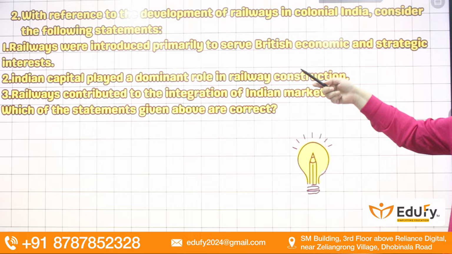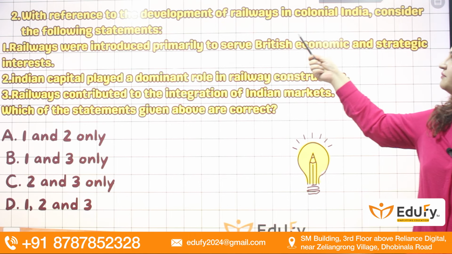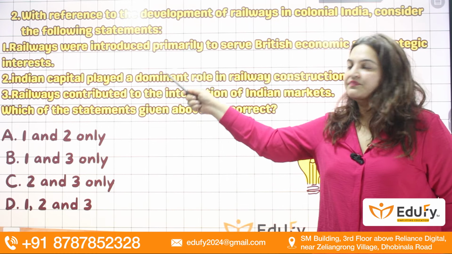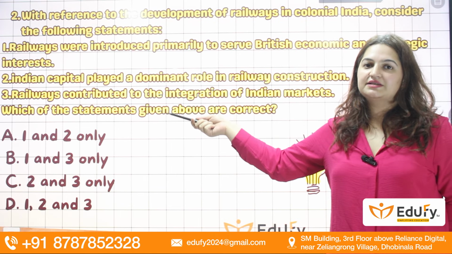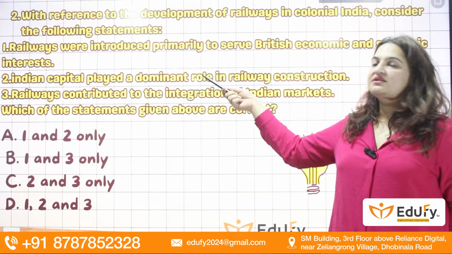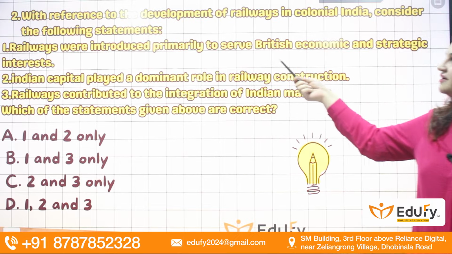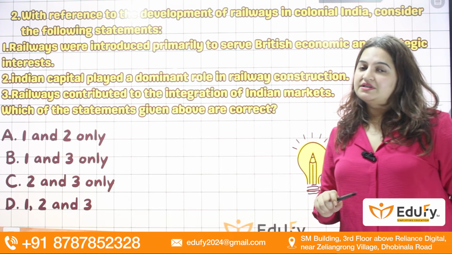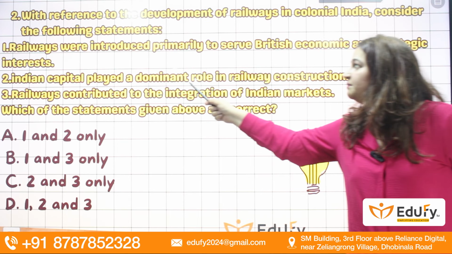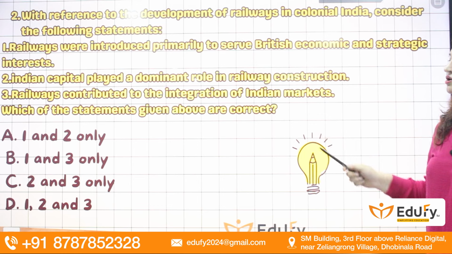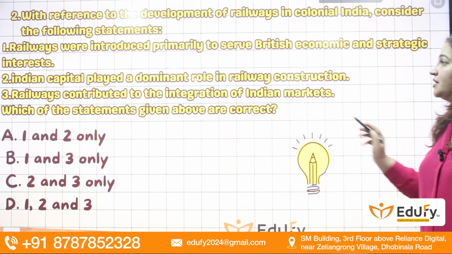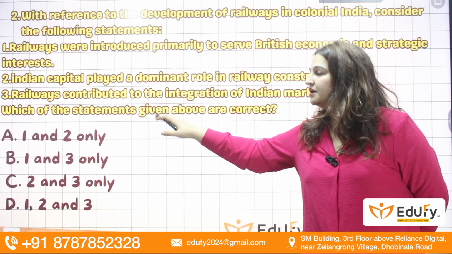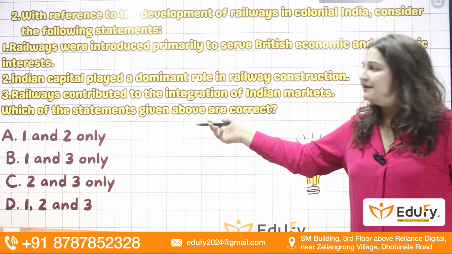Next, you will see the question is, with reference to the development of railways in the colonial period, consider the following statements. With respect to the coming of railways brought by the Britishers, we will see which is correct and which is false. First is, railways were introduced primarily to serve British economic and strategic interest. Yes, railways were introduced for that only. Indian capital played a dominant role in railway construction. No, statement 2 is incorrect, because it was more of British capital, not Indian capital, because at that time the Indian private sector was not that developed.